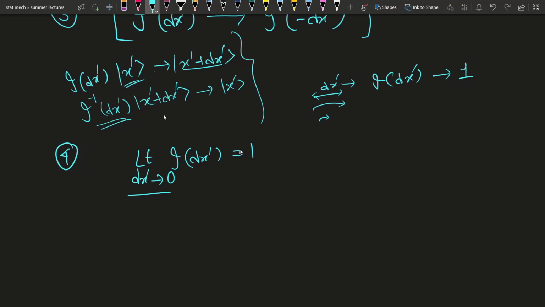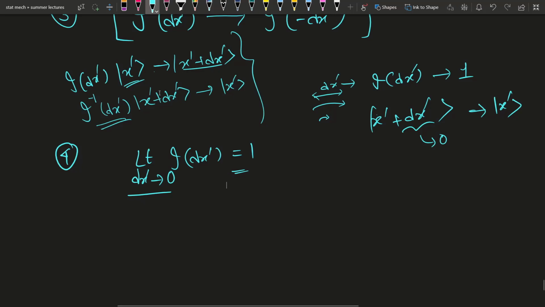Because we will get the same state: x plus dx dash, as dx dash tends to 0, is the previous state x dash itself. So this is 1.